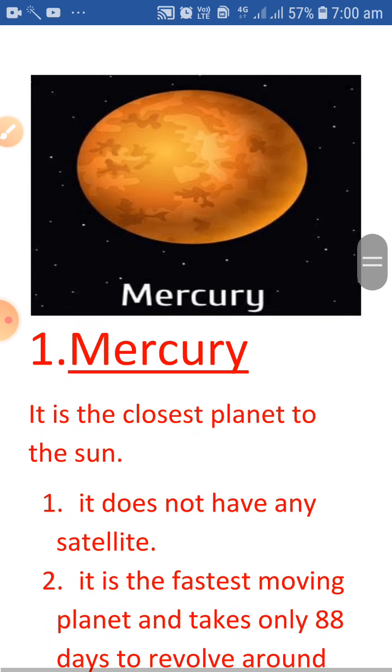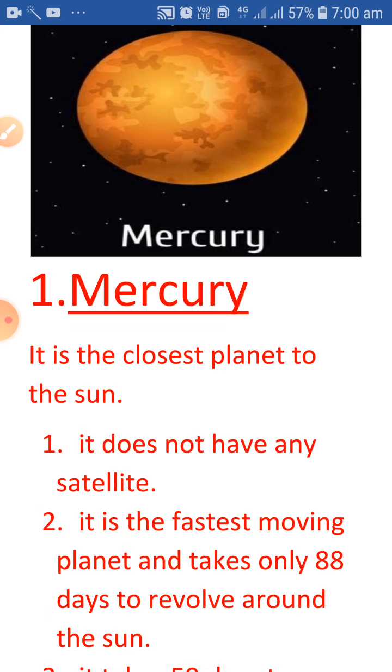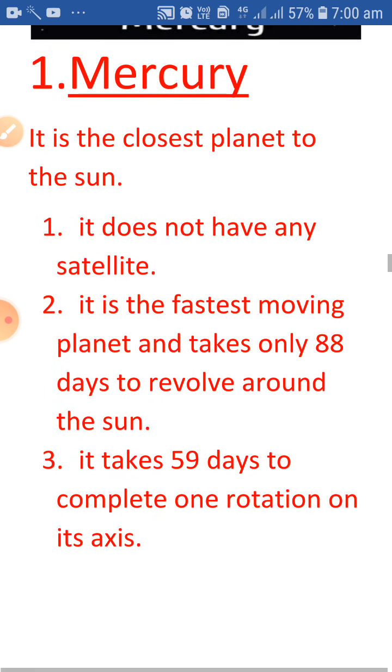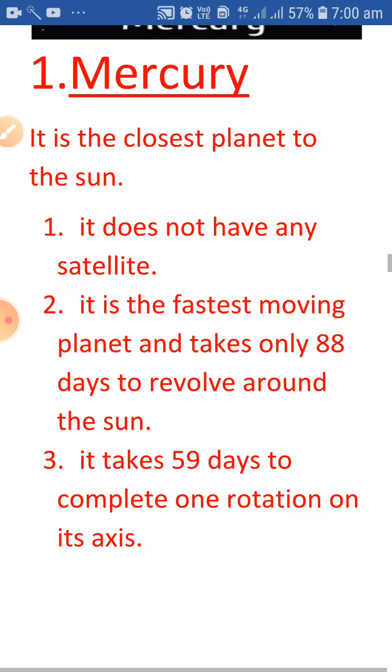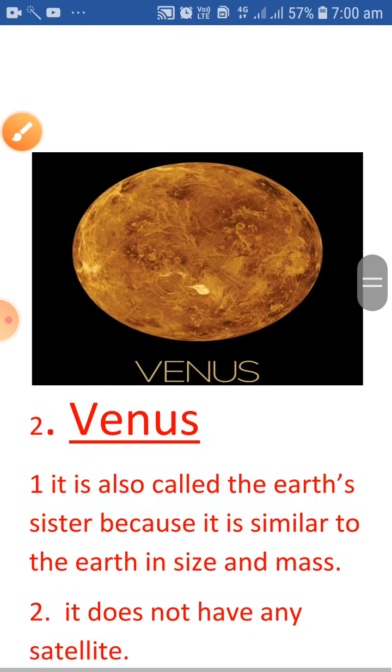Now the first planet is Mercury. Mercury is the closest planet to the Sun. It does not have any satellite. It is the fastest moving planet and takes only 88 days to revolve around the Sun. It takes 59 days to complete one rotation on its axis.